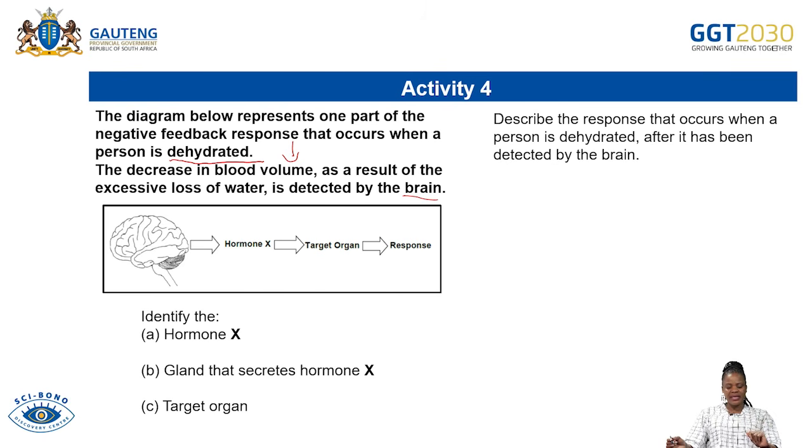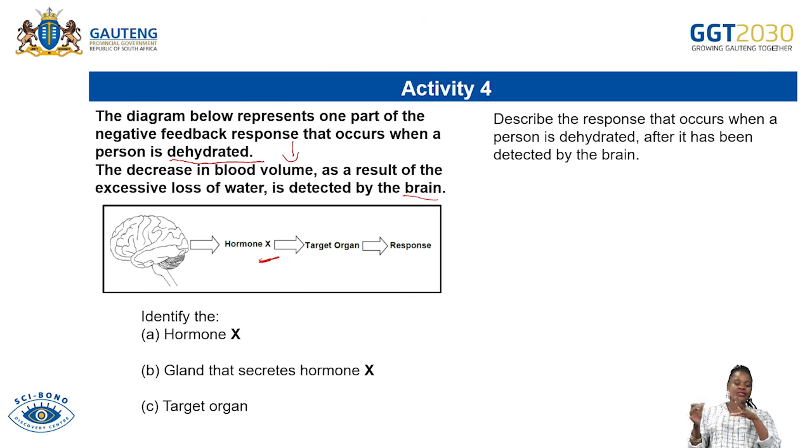The first question says, identify hormone X. Grade 11s, not long ago, I said when it comes to homeostasis, what you need to know is the hormone and what secretes that hormone.